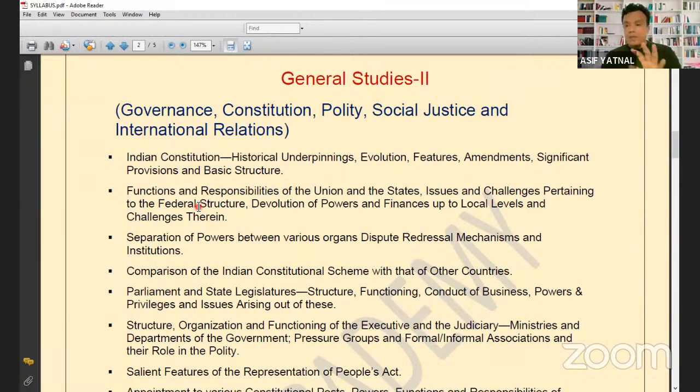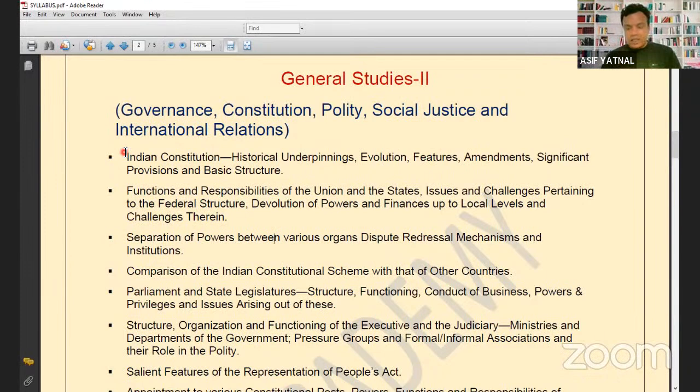तो अभी आप जब पहली बार सुभाष कश्यप या लक्ष्मीकांत जब पढ़ते हो ना, तो first time you read the whole book. बट जब आपको नोट्स बनाना है, तो you don't make notes as per the Lakshmikant, as per whatever the topic is given in Lakshmikant; you make notes as per the points in syllabus.